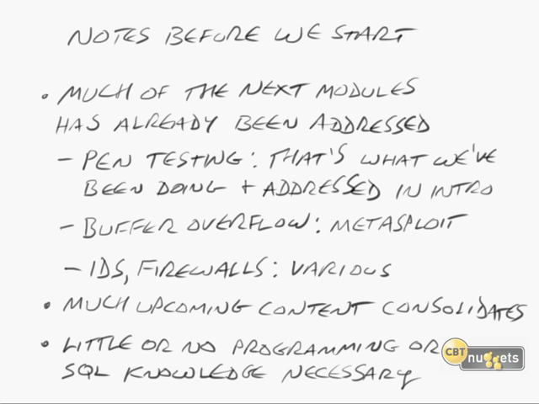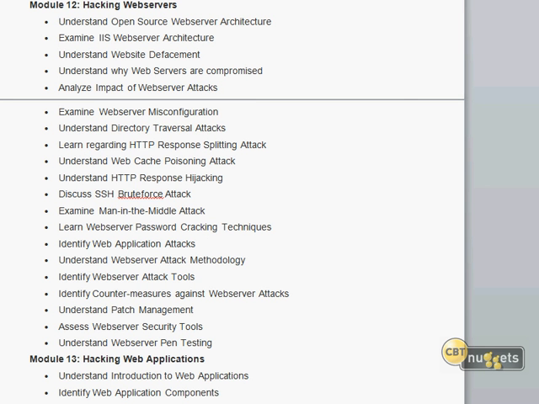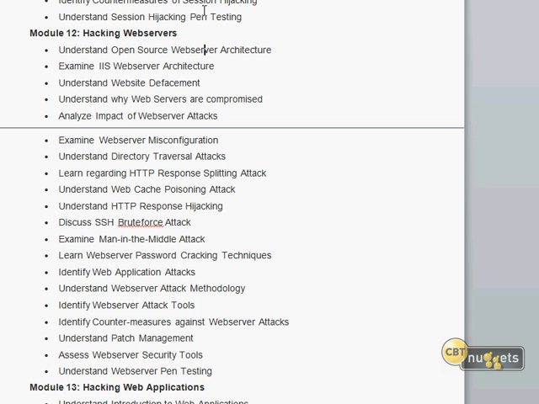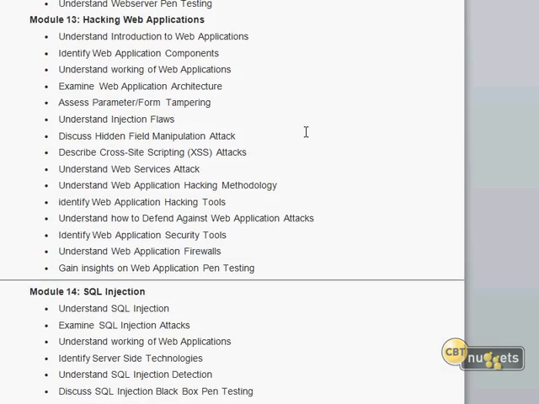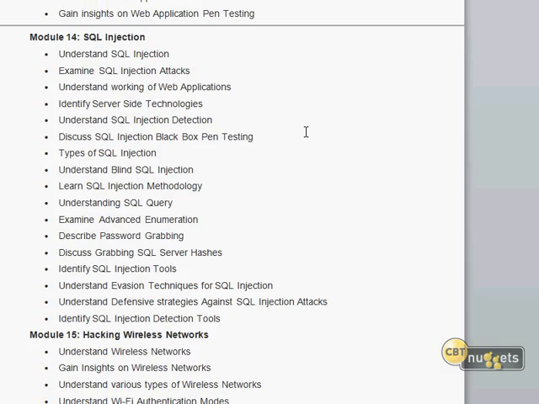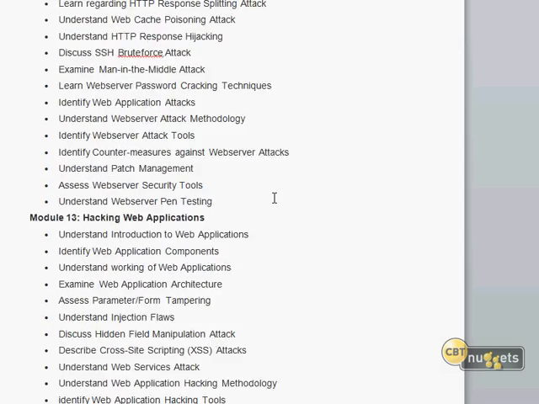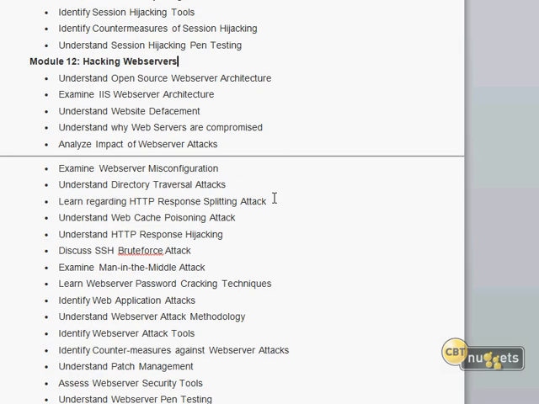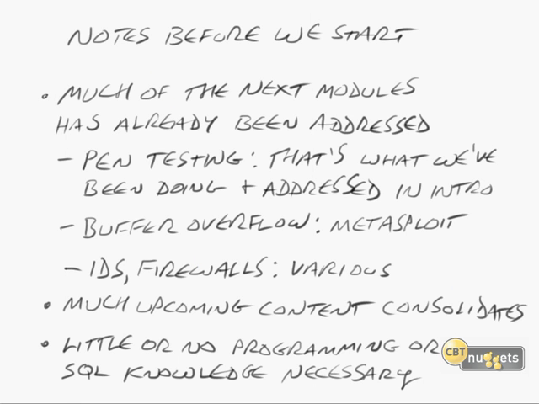Many of the exam objectives, or the modules as they're called in the Certified Ethical Hacker, if I bring them over here, you can see them, many of them are compressed and compacted and addressed all here at the end. For example, in this particular nugget, we're going to be talking about hacking web servers, hacking web applications, and SQL injection. A lot of that is all covered, killing three birds with one stone, so to speak. And so that part of it is going to go pretty quickly.